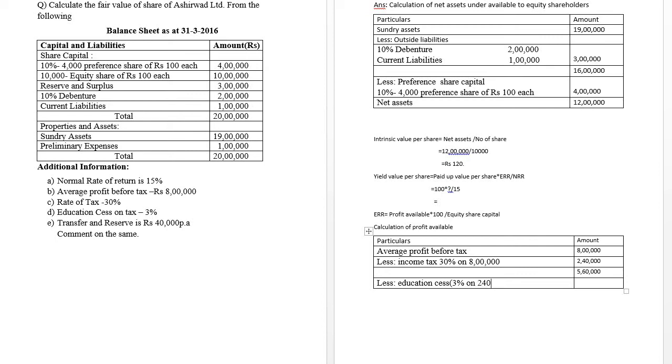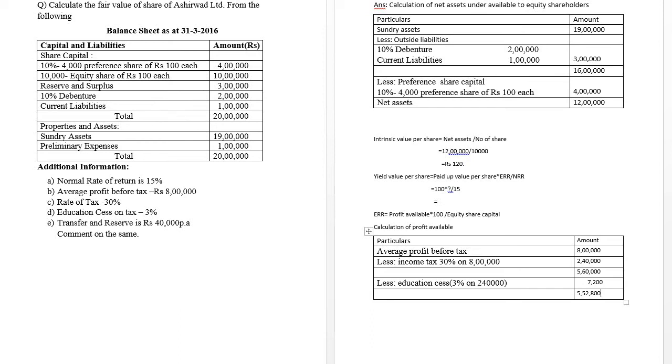Therefore, 3% on 2,40,000. 3% of 2,40,000 is equal to 7,200. After that, 5,60,000 minus 7,200 is equal to 5,52,800, which is the amount after removing the education cess.